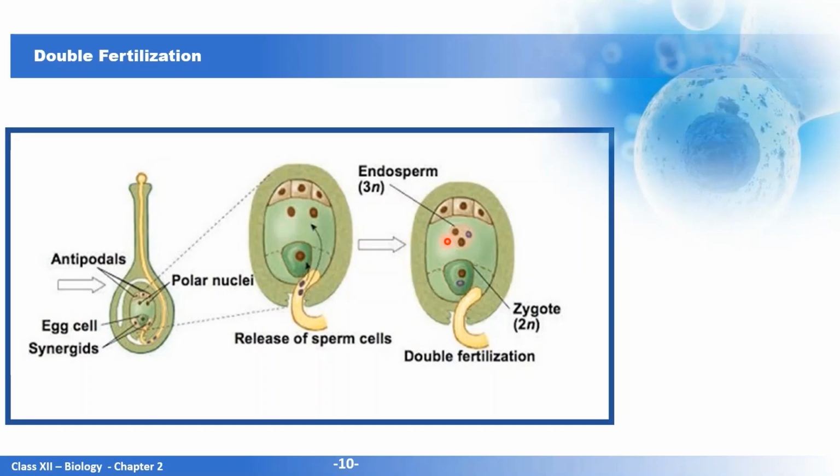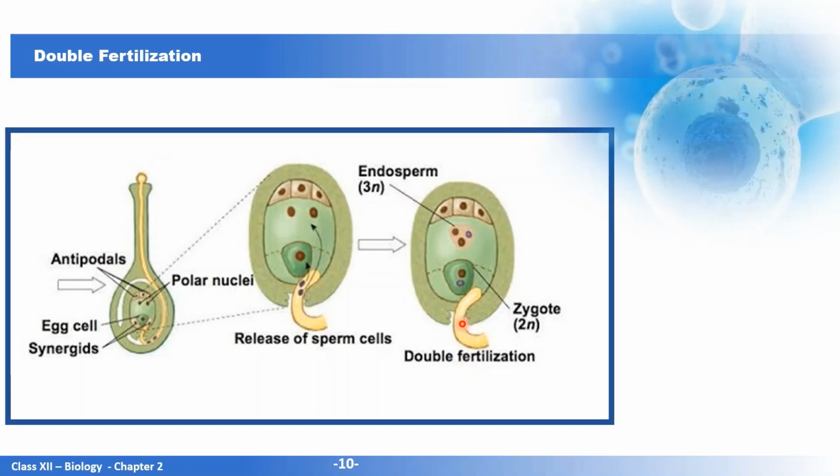Since there is fusion of one male gamete with the egg, which is known as syngamy, and a second fusion taking place of the male gamete with the polar nuclei, this process is known as double fertilization.